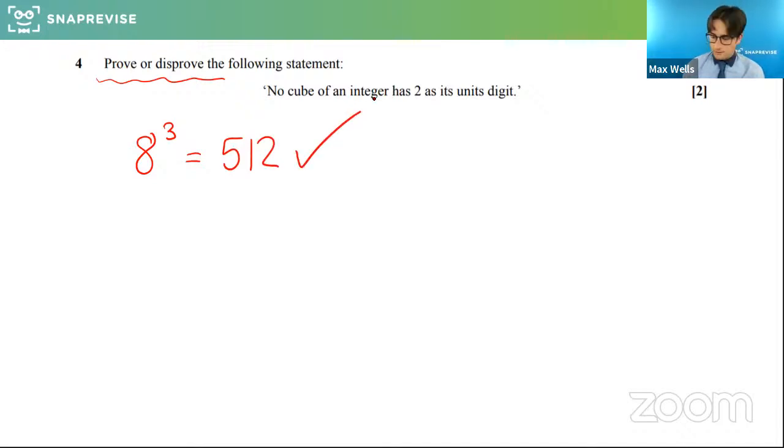Brilliant. Right, so just checking, guys, can you all still hear okay? Yeah, super. And 6 cubed, what did we get for 6 cubed? Yeah, super, brilliant. Okay, cool. So any counterexample disproves it. That's it. You've done it. Super, well done. So as soon as you've got one, you've disproved it, you can move on.